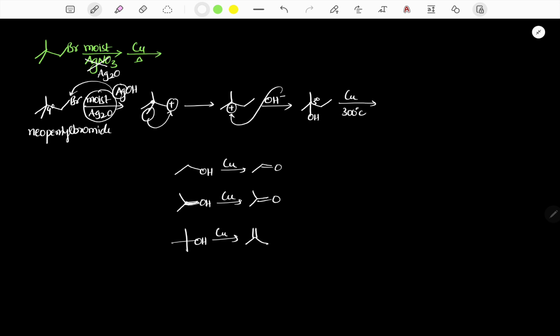Therefore in this case there is an alpha carbon, beta carbon, beta carbon. So we expect two alkenes, one alkene like this and another alkene like this. Two alkenes are forming, and among these two, the more stable alkene is the major product.